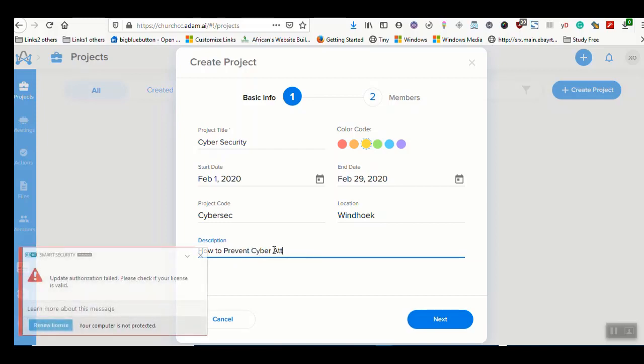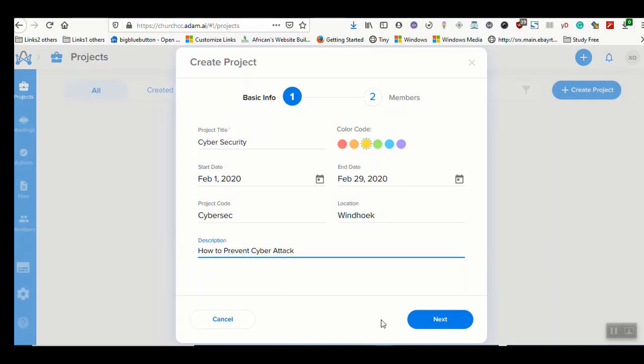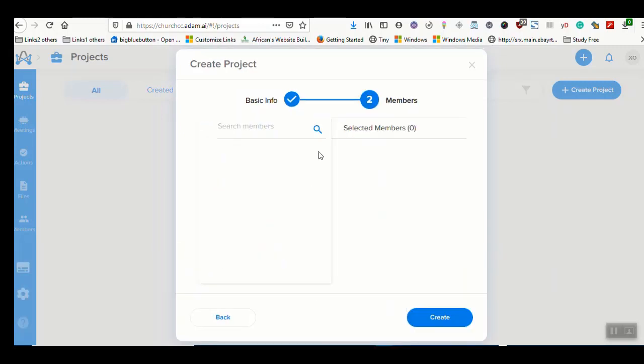Okay, sorry about that. So I'm going to click next. Remember, if you have members who already exist on your account, you will be able to add them here. You can come to where you have members and invite members to join, and you can search for their names and add them here.